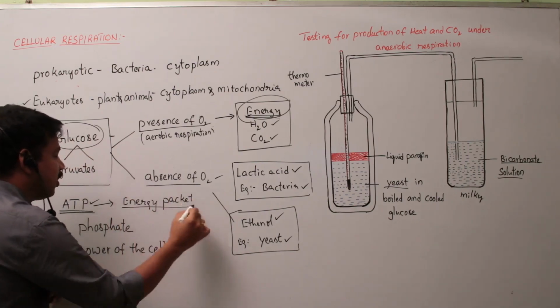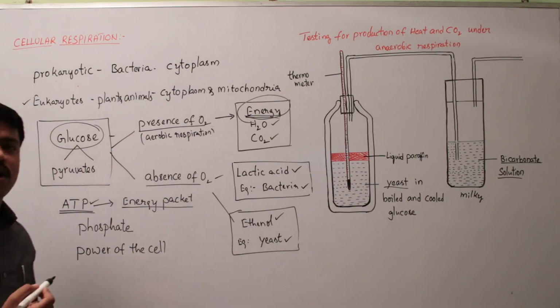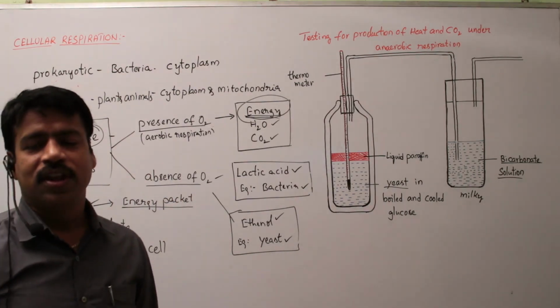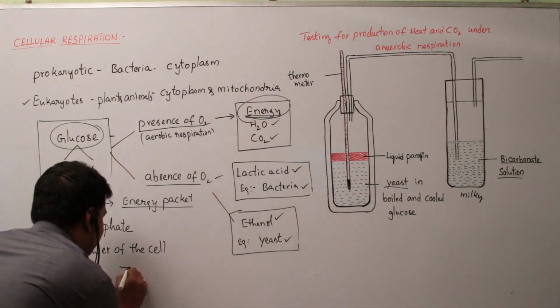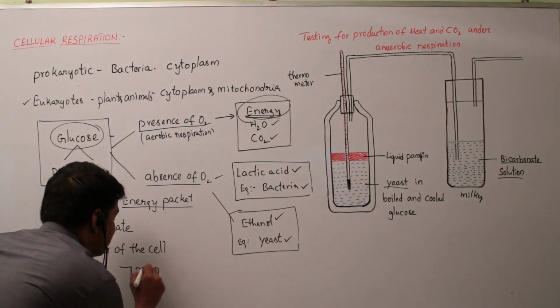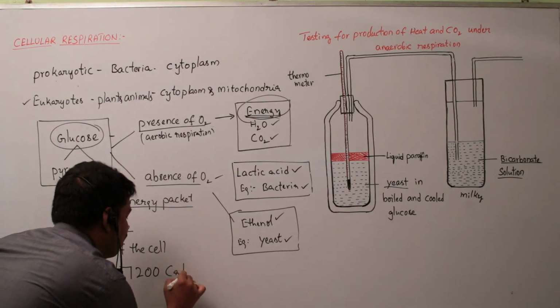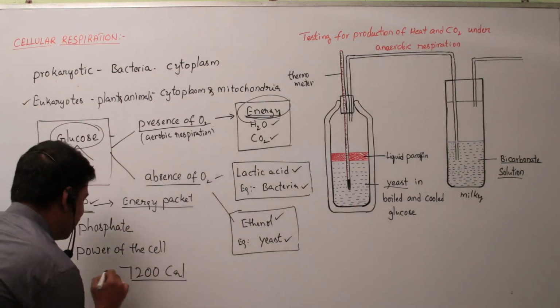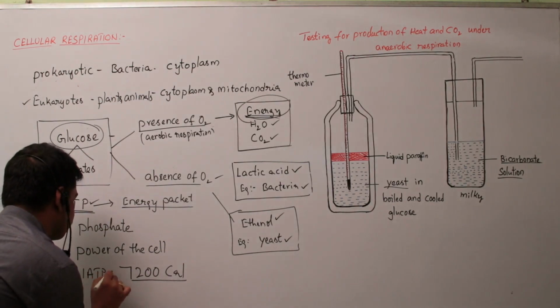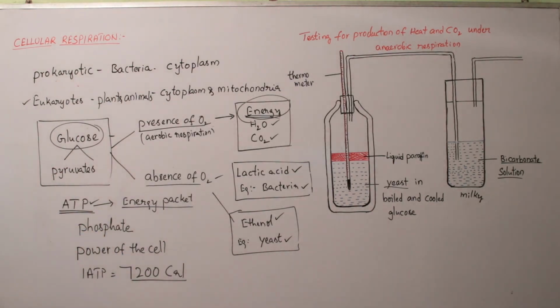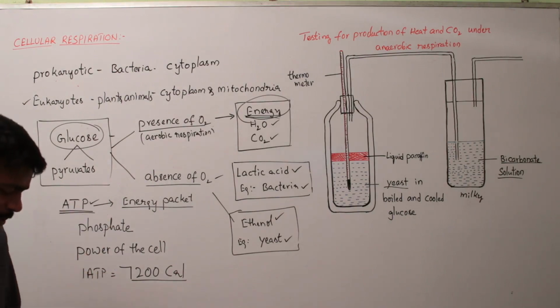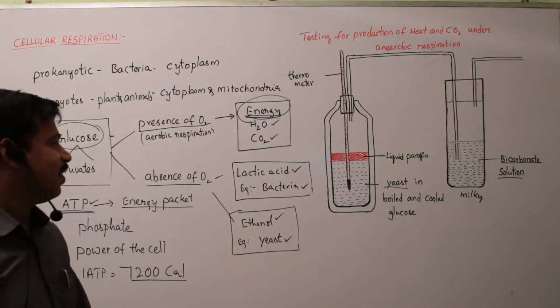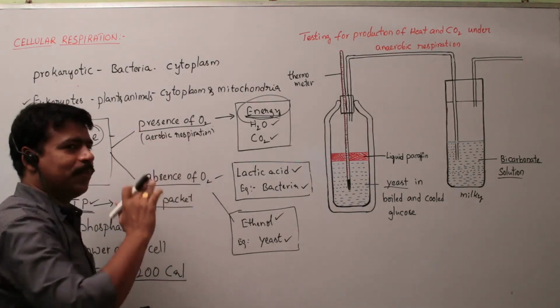And what is the value of one ATP molecule? Generally, one ATP releases 7,200 calories. This energy is utilized by our body to conduct many biological activities. So this is aerobic respiration.